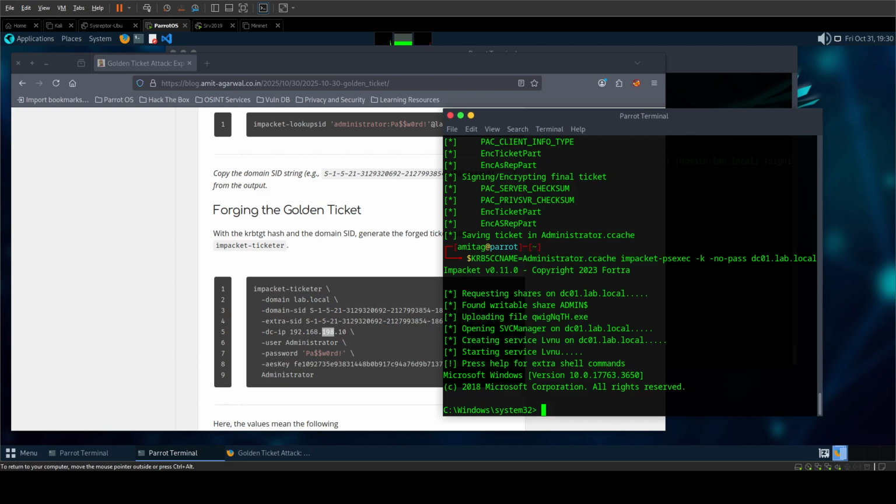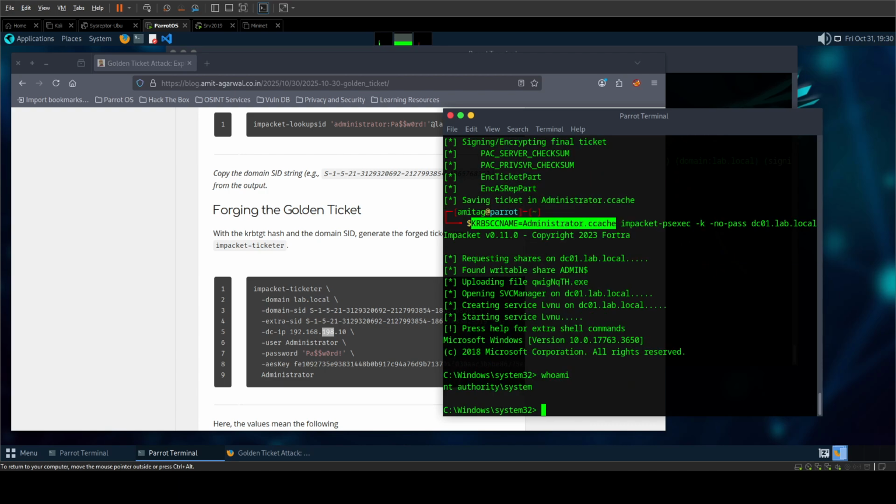And you can see that we are logged in, and it doesn't require any username or domain name or anything because all those are already in the ticket and it used them from the ticket. And we can see that if we do a whoami, we are NT AUTHORITY\SYSTEM.